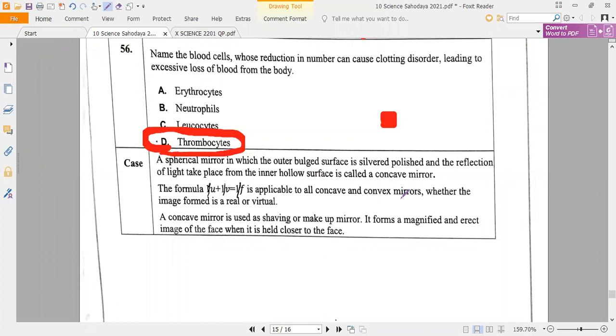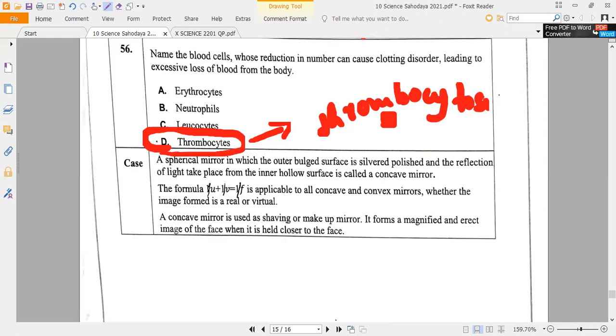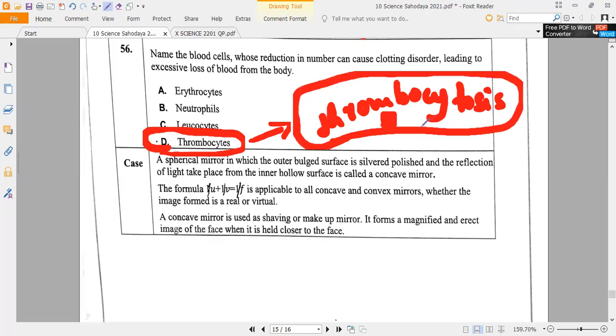One more thing to remember before this paragraph: the disease name thrombocytosis. Due to lack of platelets, if the blood is not controlled during injuries and all, then it is called thrombocytosis. Mild bleeding, like a serious bleeding risk.